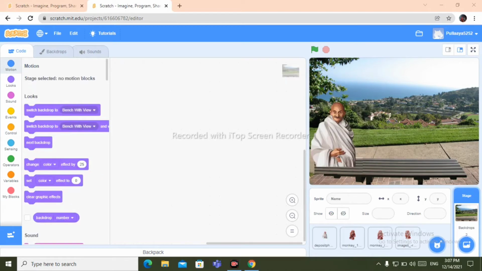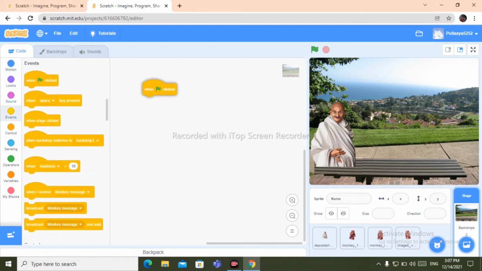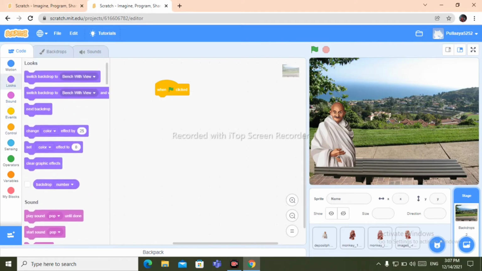Okay, now let's start the coding part. First go to events, take the when green flag clicked block. After that go to looks, take switch backdrop to bench with view.